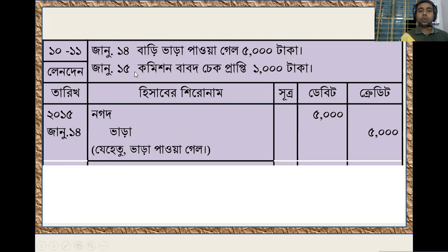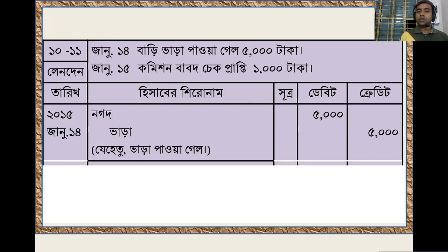Now, we received a check as a commission. So commission is also a revenue for the business. And we have received this commission by bank, that means through check.